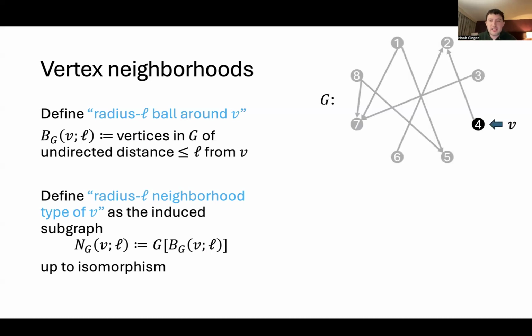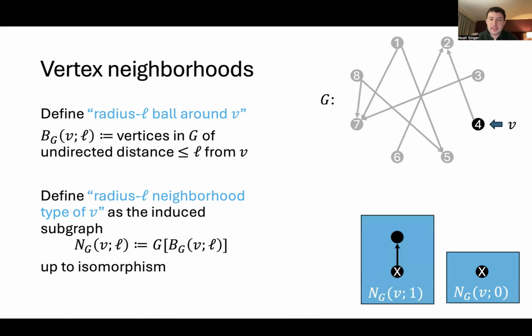So what this means concretely is something like the following. I have a graph here, G. This is the same graph we saw before, and we're going to use it as a running example. I've designated a specific vertex V, which is vertex 4. If I want to look at the radius 0 neighborhood type of this vertex, there are no other vertices besides the vertex itself within distance 0. So it's just a single vertex.